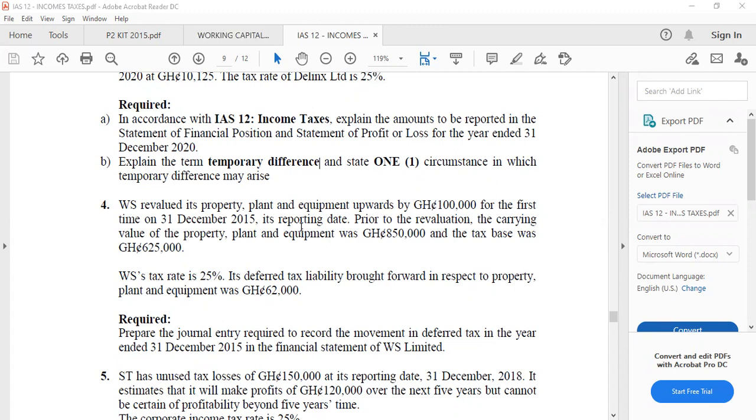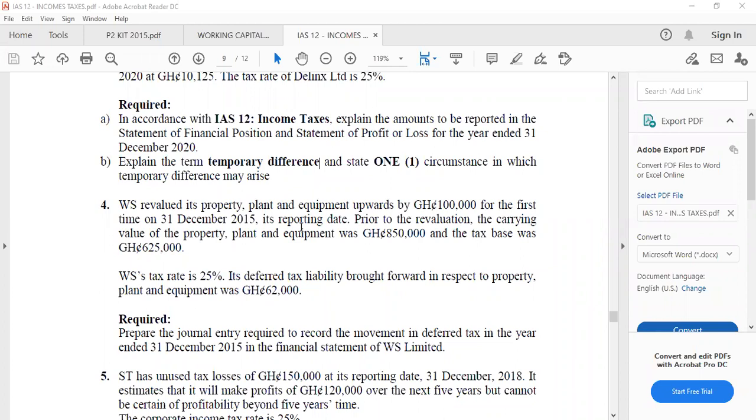WS revalued its property, plant, and equipment upward by 100,000 cedis for the first time on 31st December 2015, its reporting date. Prior to the revaluation, the carrying value of the property, plant, and equipment was 850,000, and the tax base was 625,000.